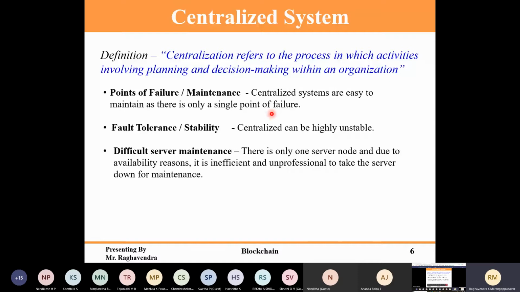For example, Google has its database centers on 3 different continents, not countries, 3 different continents. That's how their decentralization works. It's actually unstable, with difficult server maintenance, because traffic always comes over.